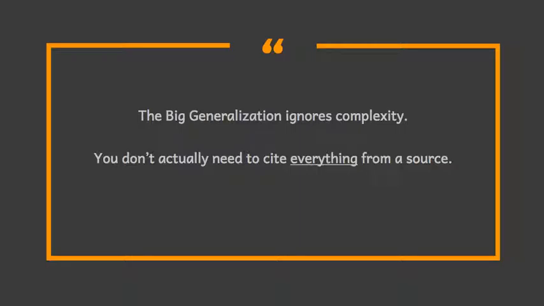So the question that I just asked you is, what is one fundamental rule about when to cite your sources? And a common answer that students give is that you should cite the source of any information that you get from doing research. That's a generalization that ignores some of the complexities that we will talk about in this lesson. And in fact, you don't actually need to cite everything that comes from a source, although you should probably cite most things that come from a source. That said, what kind of information doesn't need to be cited?